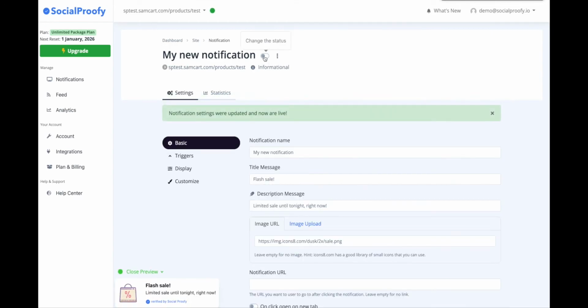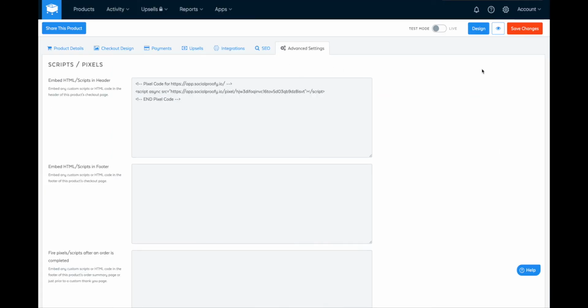That's it. You can use all widgets this way.